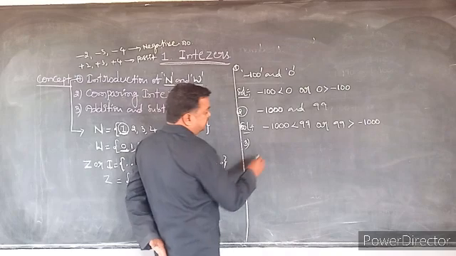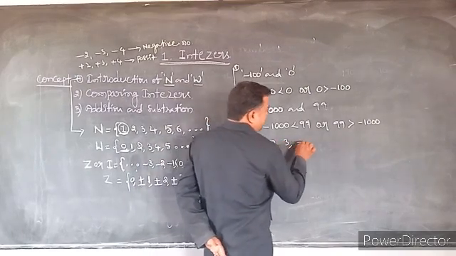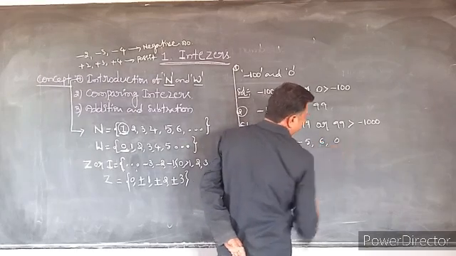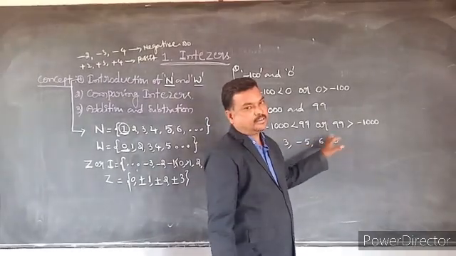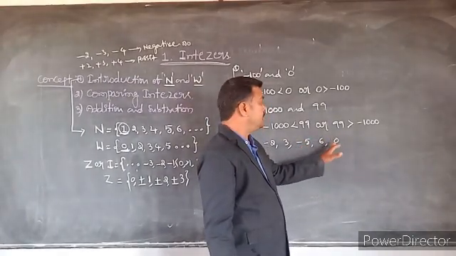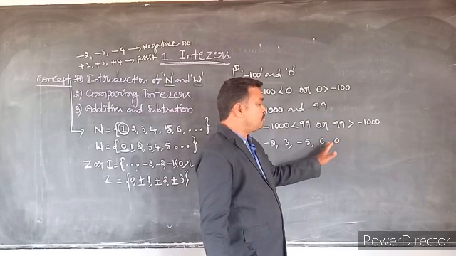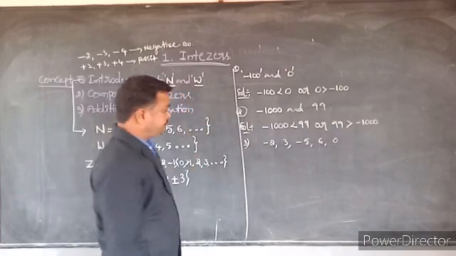Example of -2, +3, -5, +6, 0. These are the given integers. Now we are going to learn how to plot the integers on the number line.